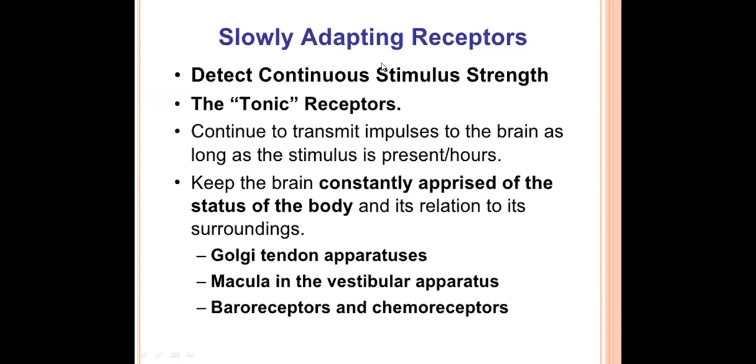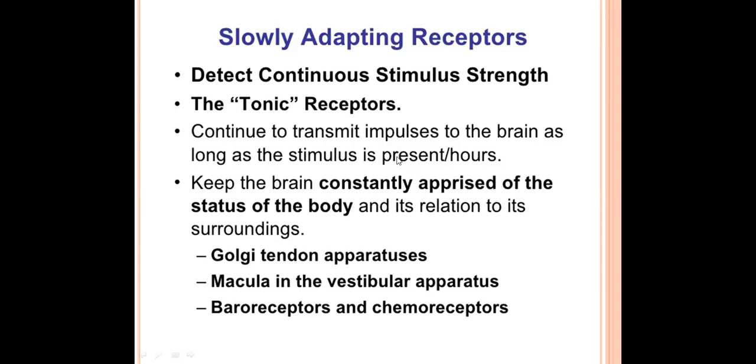Coming to slow adapting receptors, these are called tonic receptors, and they will continue to send impulses in the form of action potentials, and they will continuously send these signals to the brain. So the brain will be receiving the stimulus continuously, but the intensity may decrease to some extent.